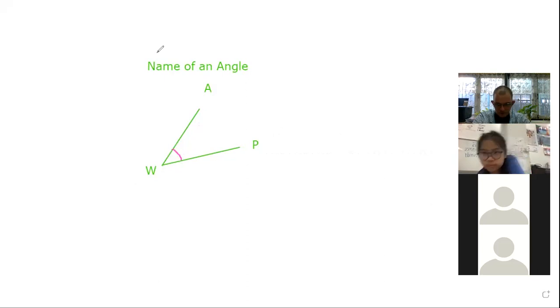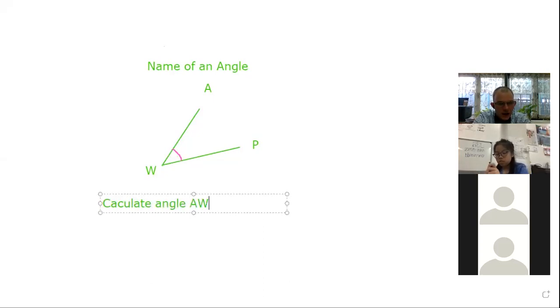So if the teacher asks you to calculate this angle here, they will say calculate angle AWP. Look at where the angle starts. The angle starts at the bottom. Look at what is in the middle here. AWP. So A is the beginning, W is the middle, P is the ending. Do you guys understand?